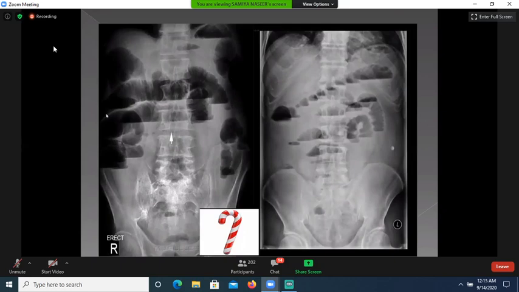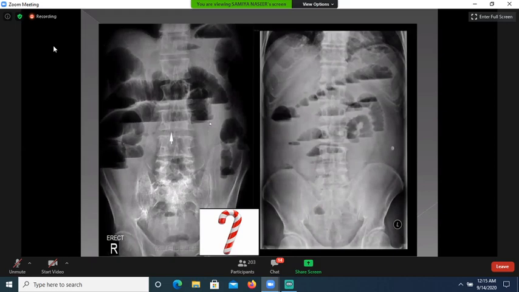Now this is a X-ray abdomen, and this is taken in the erect posture. This is not supine. And difference between the supine position and the erect posture is the air fluid levels. In erect posture, you will find the air fluid level. Normally 2 to 3 air fluid levels are normal, but more than 3 air fluid levels are abnormal.